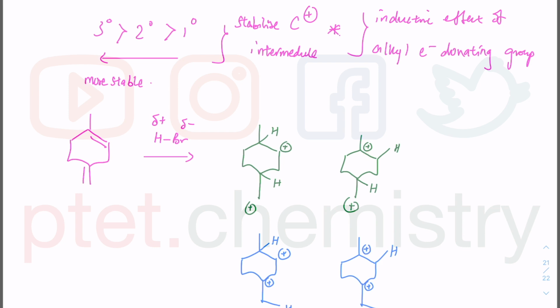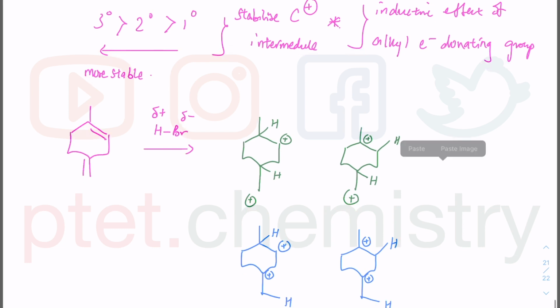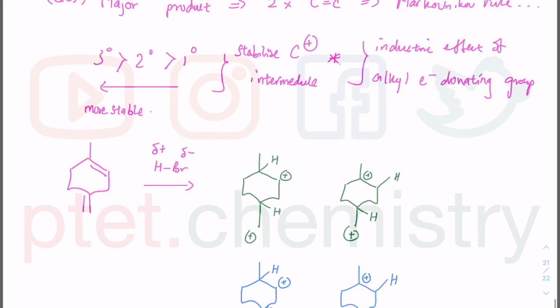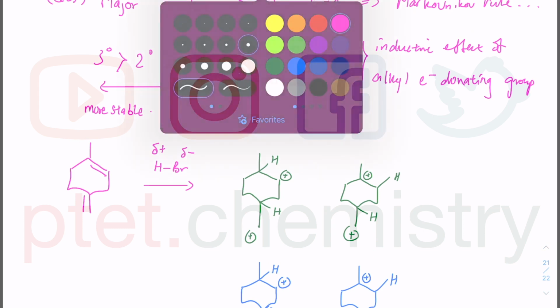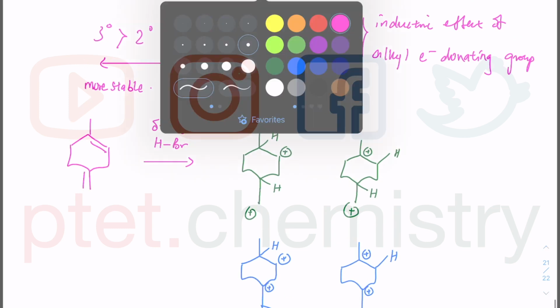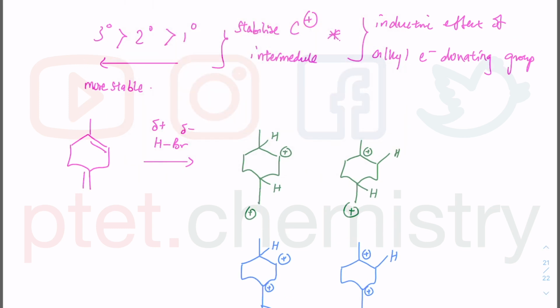Going from here to here, the top bit doesn't change, but the bottom bit swaps around the plus and where the hydrogen adds. Okay, so these are the 4 different possibilities, and we are looking back at what we said earlier. Tertiary carbocation is more stable than secondary, which is more stable than primary. I'm just going to use a pink highlighter to find primary carbocation. Okay, let me try purple. Primary for purple.